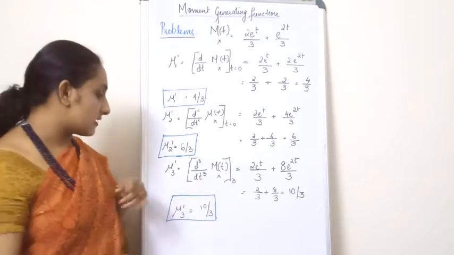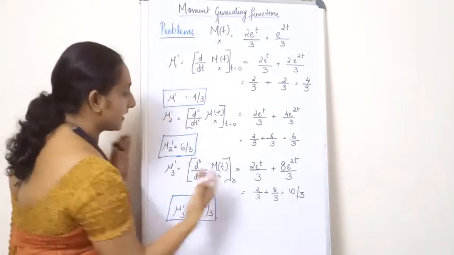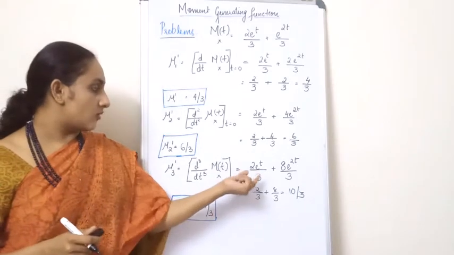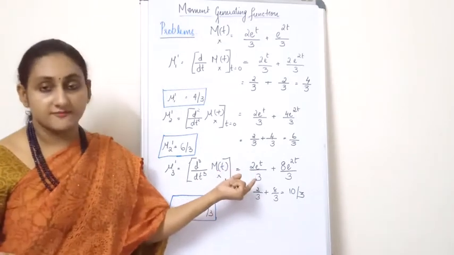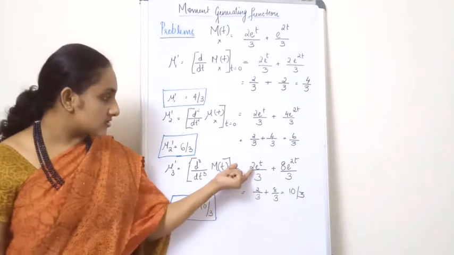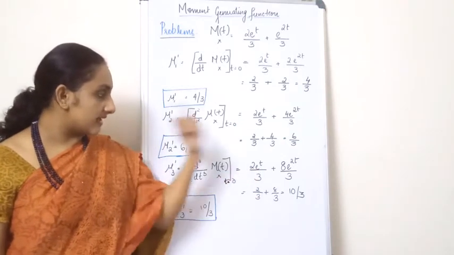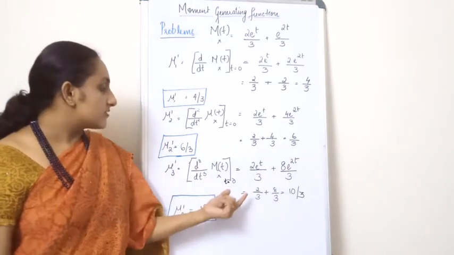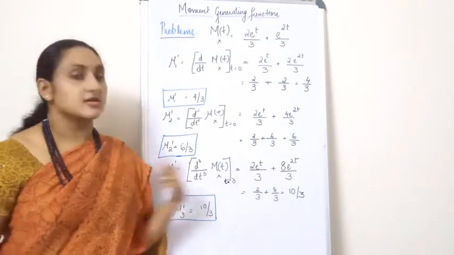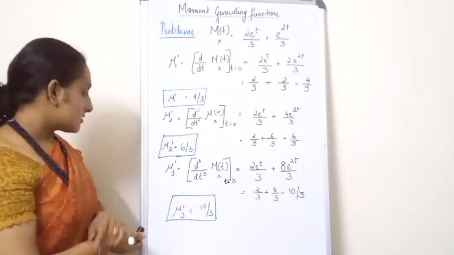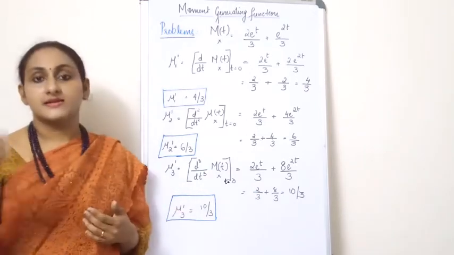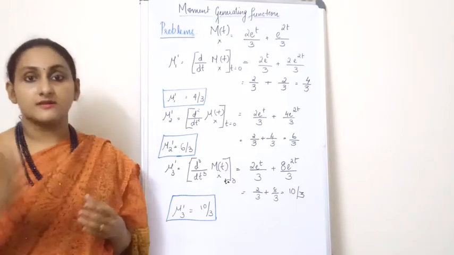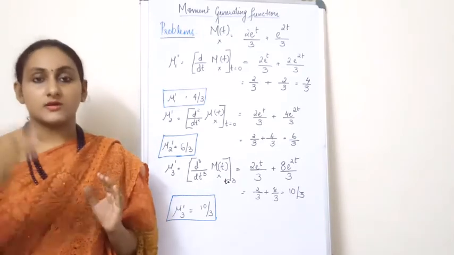When you put t is equal to 0, after differentiating, you get 2 into e raised to t divided by 3 plus 8 into e raised to 2t divided by 3, which is equal to 2 by 3 plus 8 by 3, which is equal to 10 by 3. So mu3 dash is equal to 10 divided by 3.